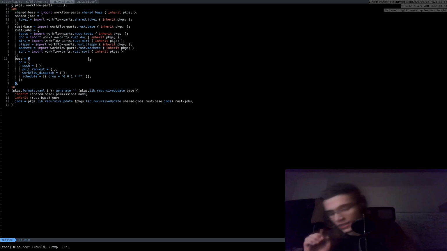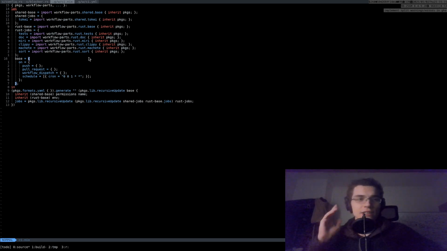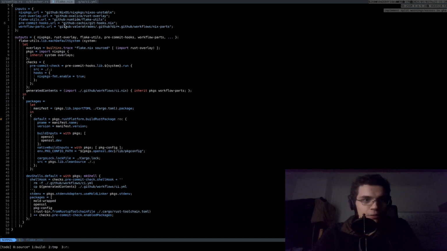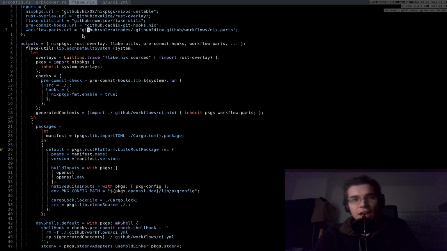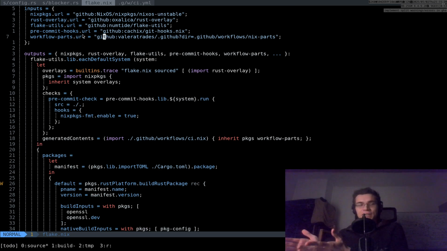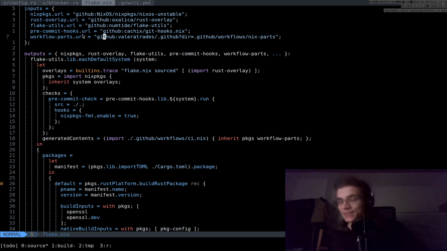And one of the amazing things is that this is on my GitHub. It is imported from right here, and so if I change any part of this workflow, I just upload it right there, and the job is changed, and everything that uses this is going to be on the new version.